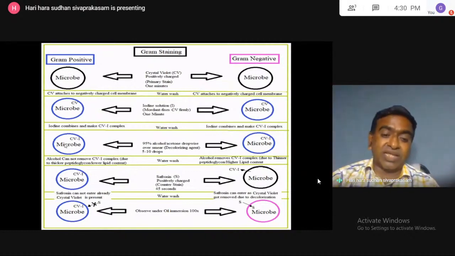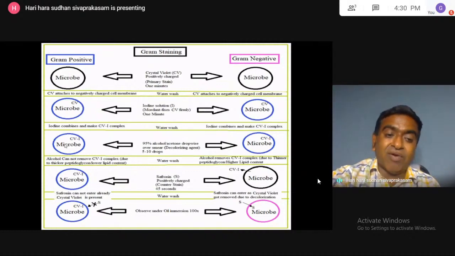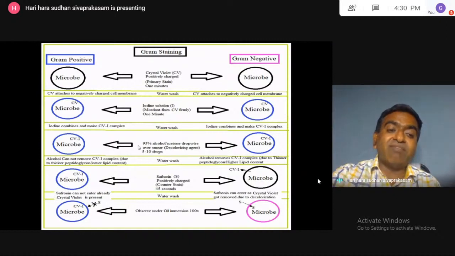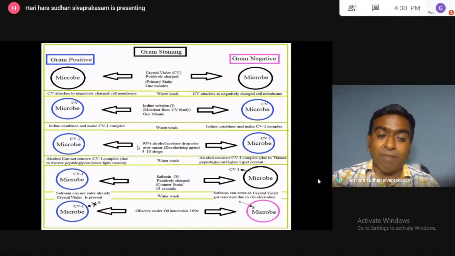Another group of scientists is saying that the gram positive microorganism contains lower lipid. So with this lower lipid content, during the decolorization process, a lesser amount of lipid is removed. So the holes generated in the cell wall of the gram positive organism are very small or minute.